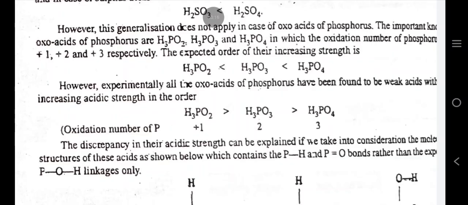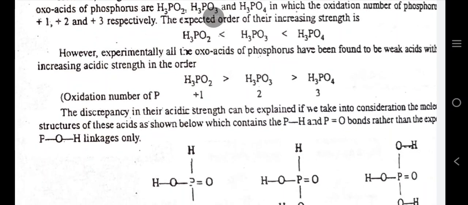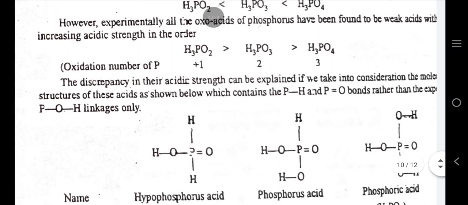The important oxoacids of phosphorus are H3PO2, H3PO3 and H3PO4, in which the oxidation number of phosphorus is +1, +2 and +3 respectively. The expected order of their increasing strength is, look at this. However, experimentally, all the oxoacids of phosphorus have been found to be weak acids with increasing acidic strength in the order.